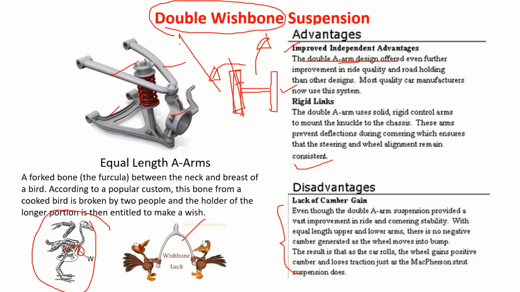So then what happens? It will start pulling the vehicle. That's a disadvantage, because these two arms are equal in length. Suppose I make one of these arms shorter, then it will not be able to stretch like that. Then you can overcome this disadvantage.